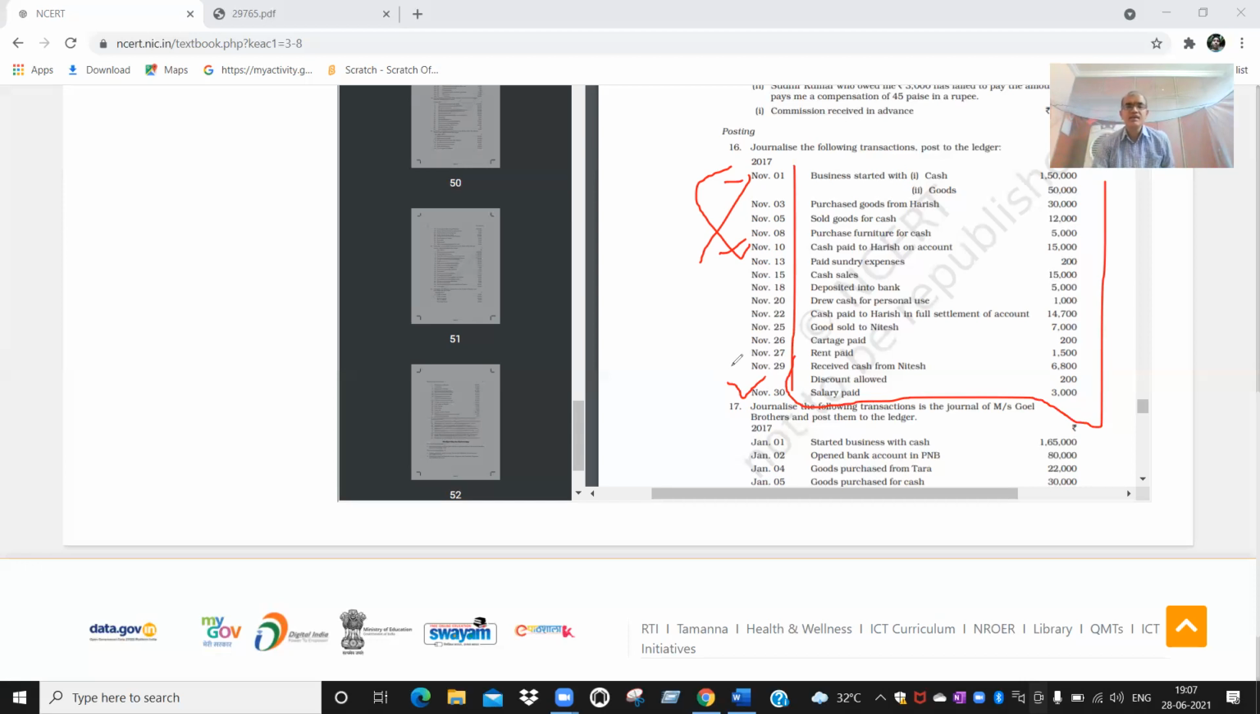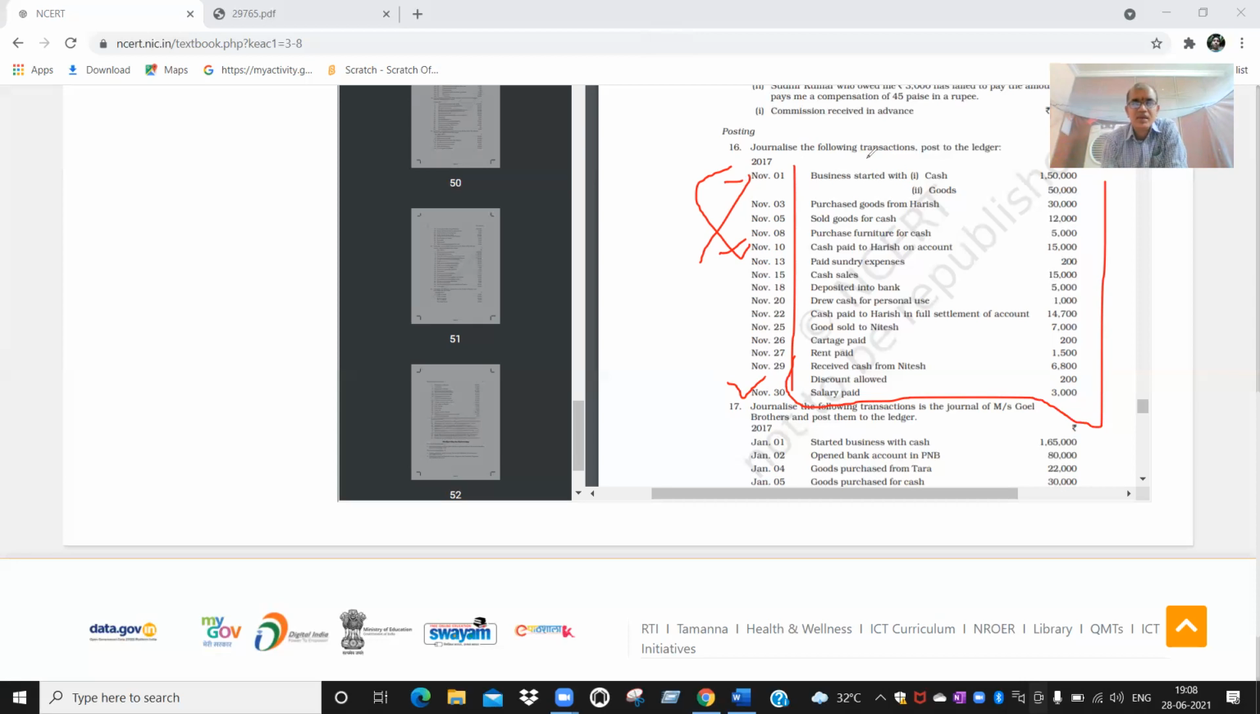By looking at these transactions, can you tell? You cannot tell. So you have to post these journal entries into another book. That book is known as the ledger. Ledger consists of various accounts. Each account describes in detail the particular name that is given to it.